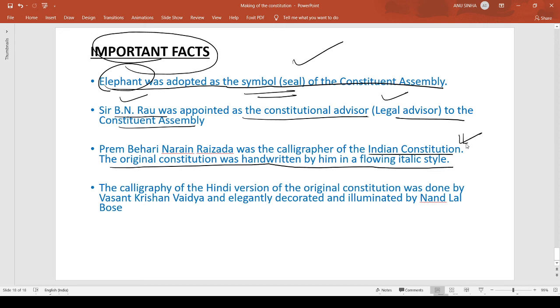So, who wrote the Constitution? It was written by Prem Behari Narain Raizada. He did the calligraphy of the Indian Constitution in the italic style.